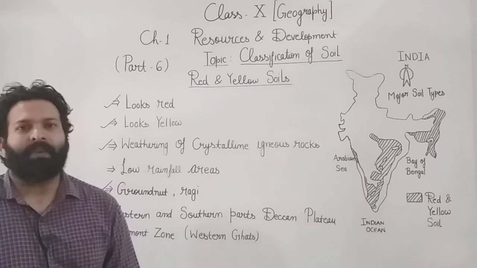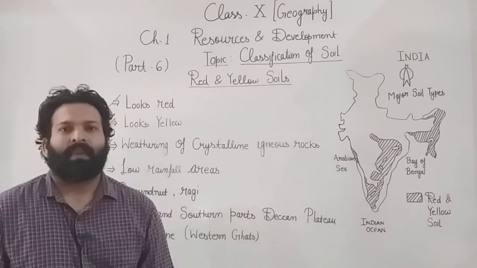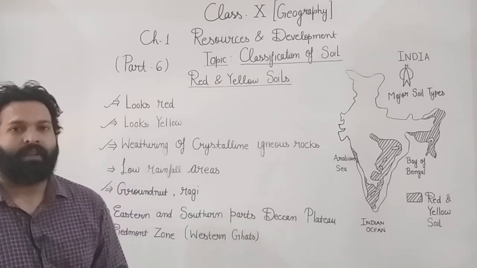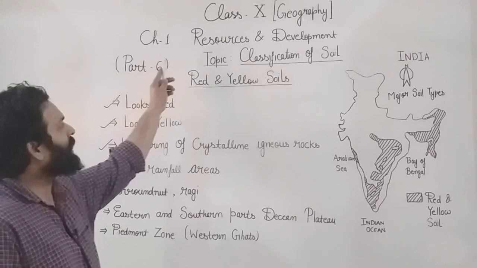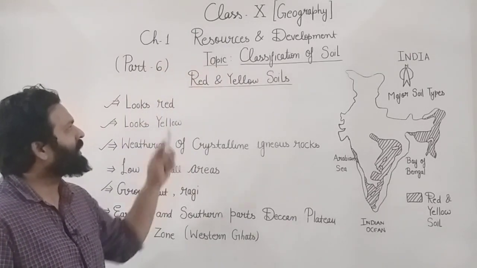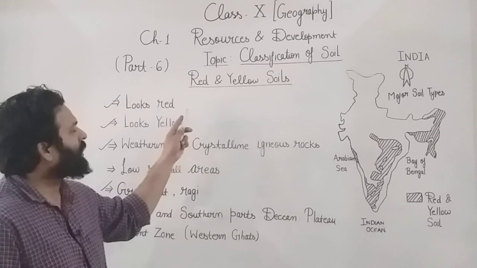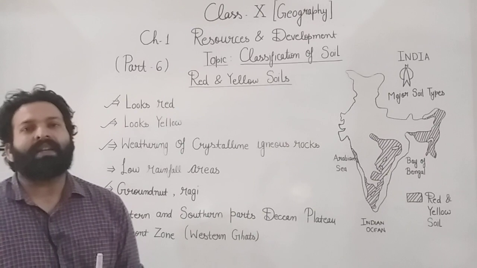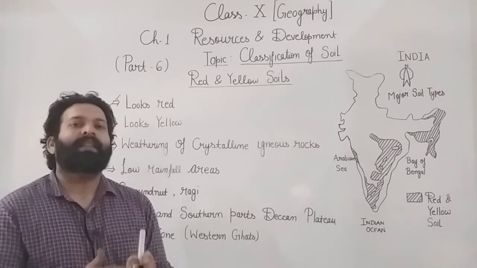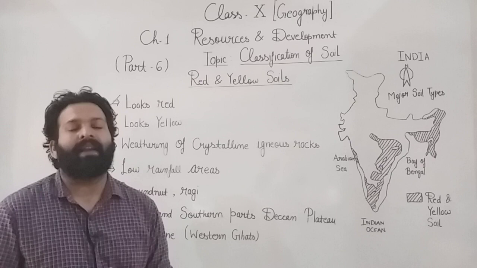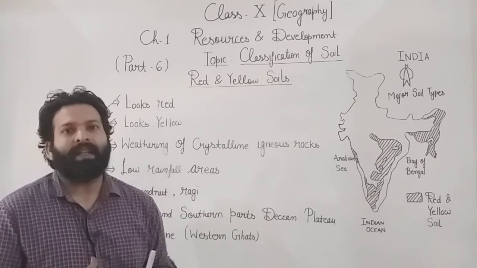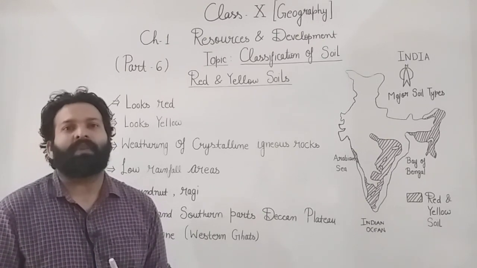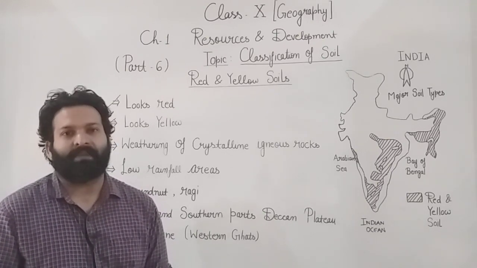In our last video, we discussed the black soil, and in this video we are going to discuss red and yellow soils. So students, we are discussing chapter number 1, Resources and Development. The topic is classification of soil, and we are going to discuss red and yellow soil. The first question regarding the name: why is this soil known as red and yellow soil? This soil looks red and looks yellow depending upon the prevalent conditions.